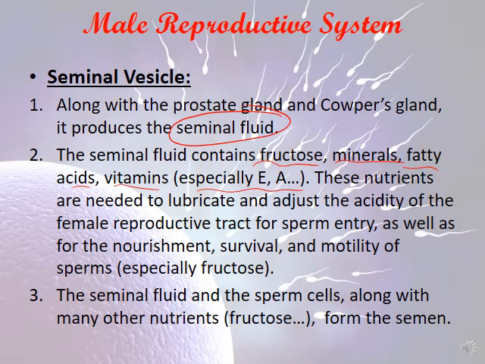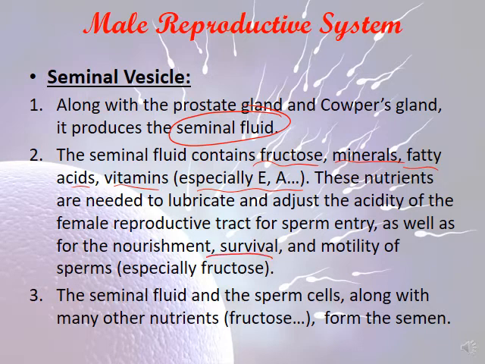These are needed to lubricate, to pave the way for the sperm and to adjust the acidity of the female reproductive tract for sperm entry, as well as for the nourishment, survival, and motility of the sperms.